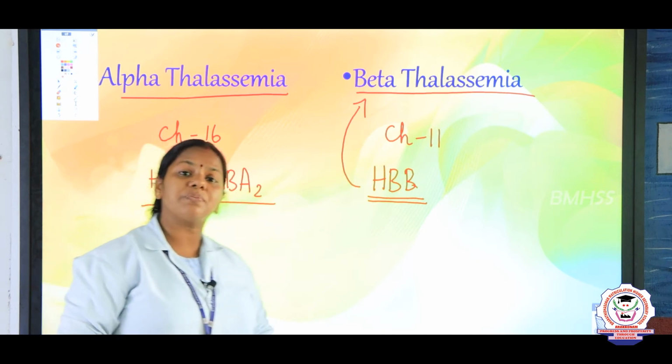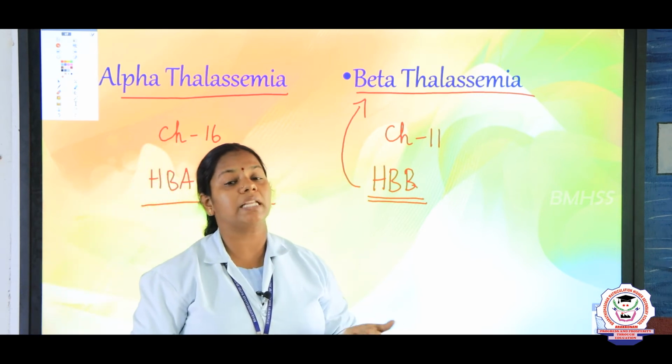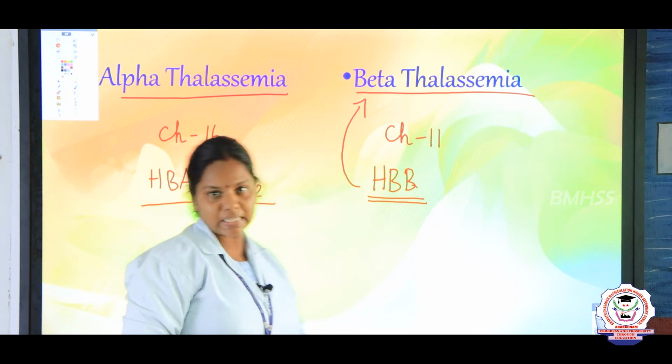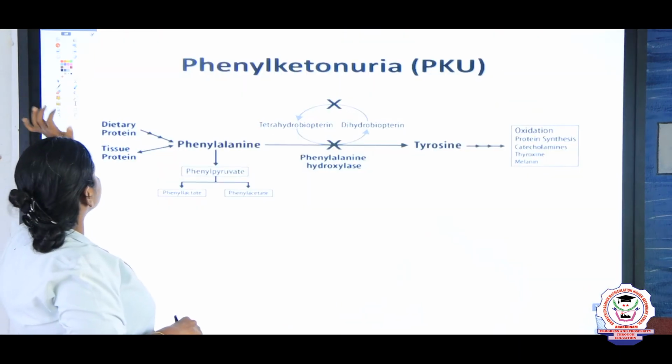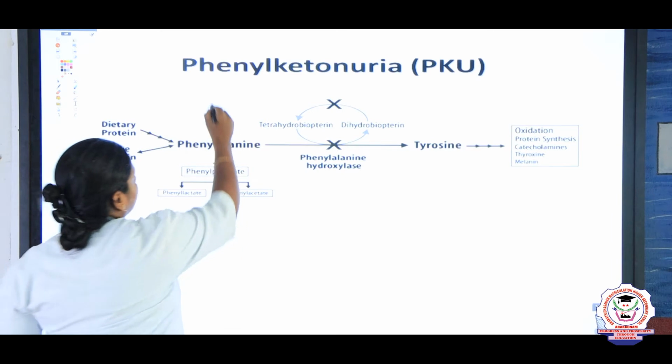Based on their severity, we can also classify them as major thalassemia and minor thalassemia. The next disorder we are going to discuss is phenylketonuria. What is this, children?